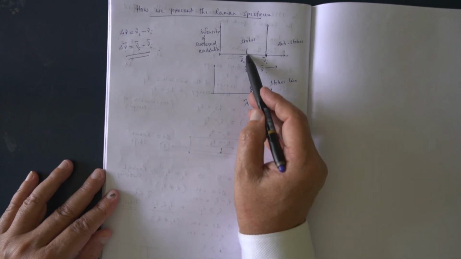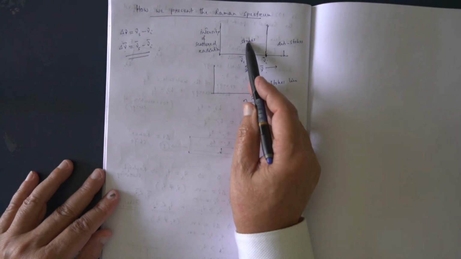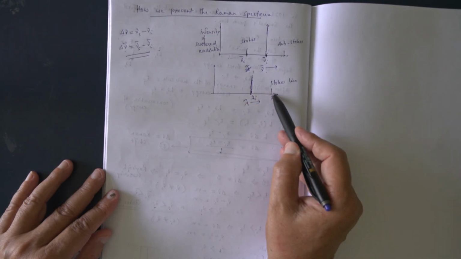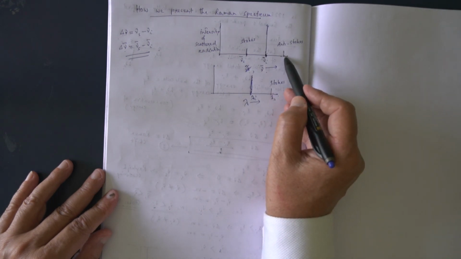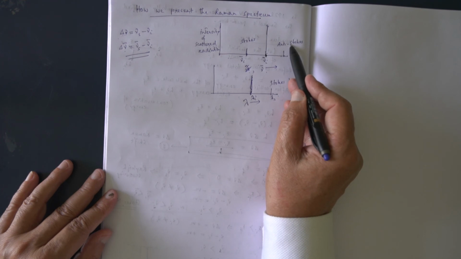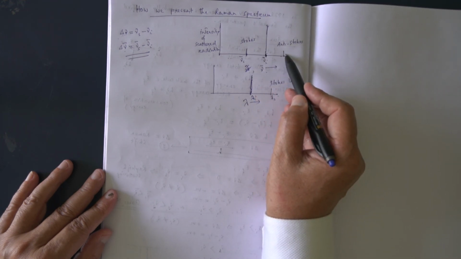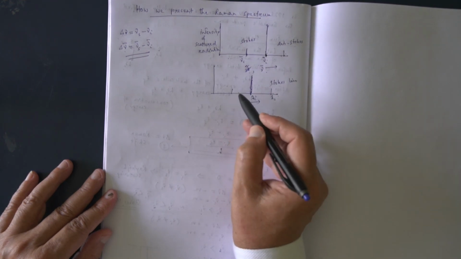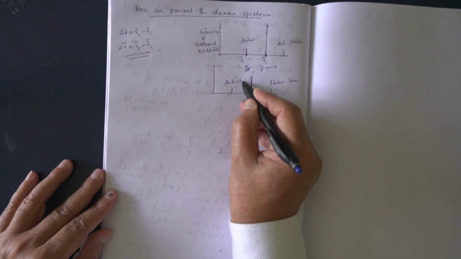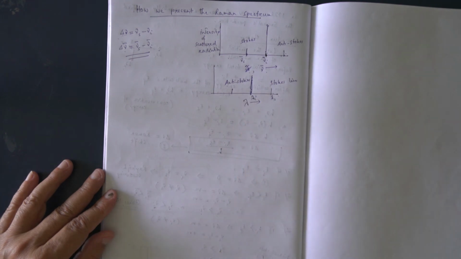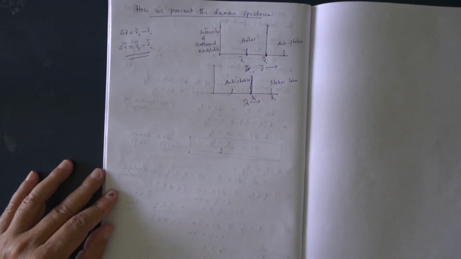So frequency less, wave number less, Stokes lines. Wavelength more, Stokes lines. Similarly, anti-Stokes lines: frequency more, wave number more, wavelength less.